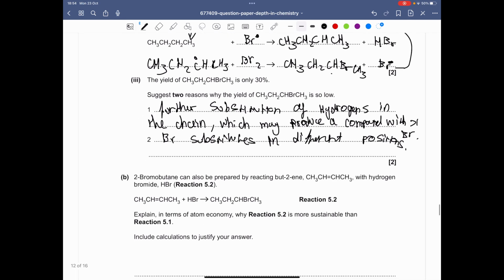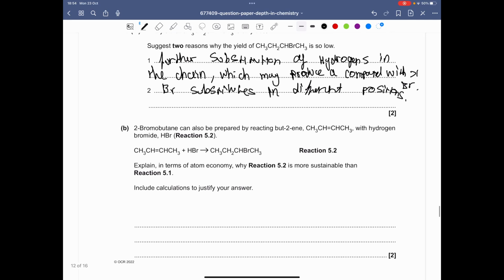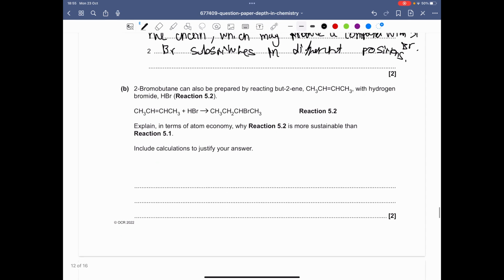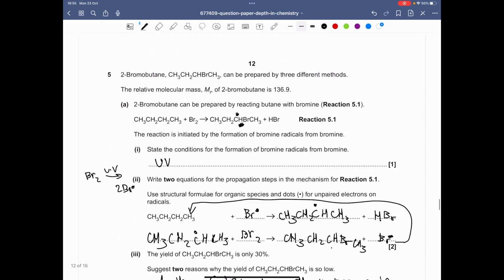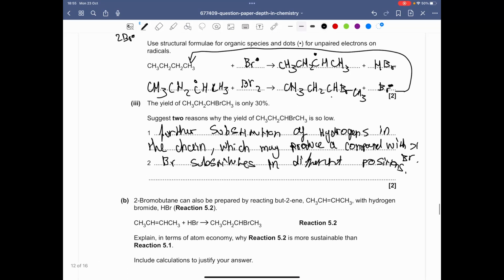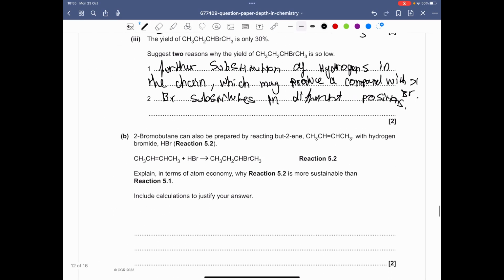Right, so part B states 2-bromobutane can also be prepared by reacting butene with hydrogen bromide. So we've got butene plus hydrogen bromide makes 2-bromobutane. Explain in terms of atom economy why reaction 5.2 is more sustainable than 5.1. So let's work out the atom economy of 5.1. The percentage in the previous question was 30%. That was the percentage yield actually.